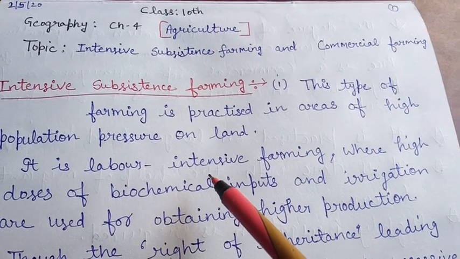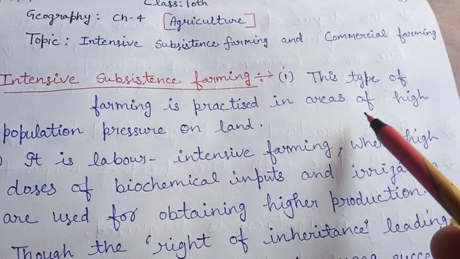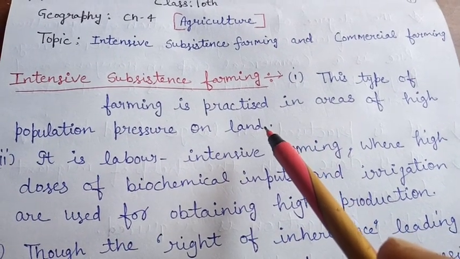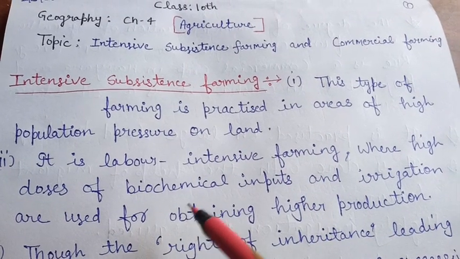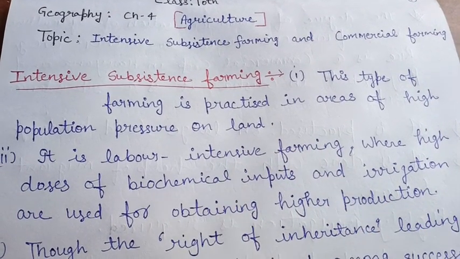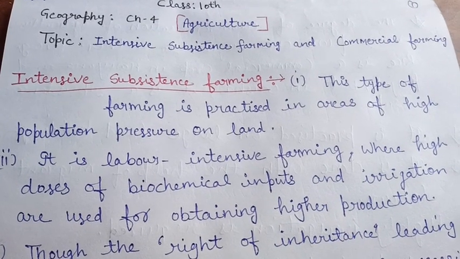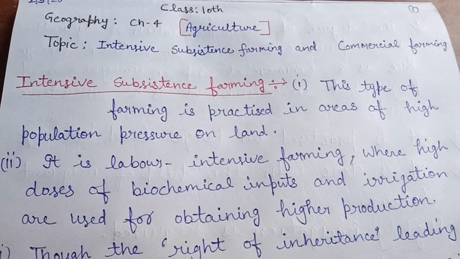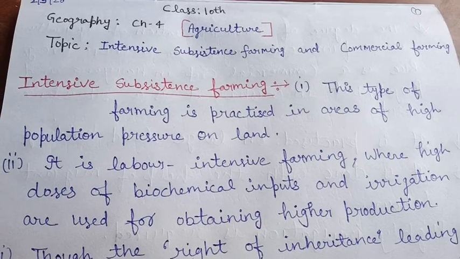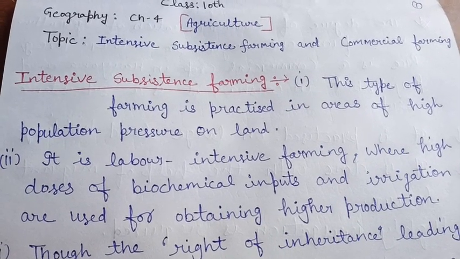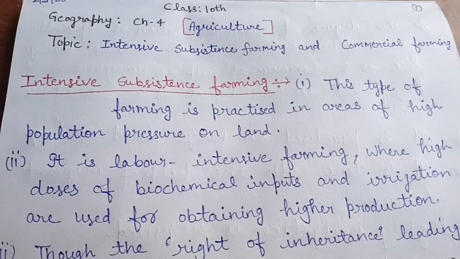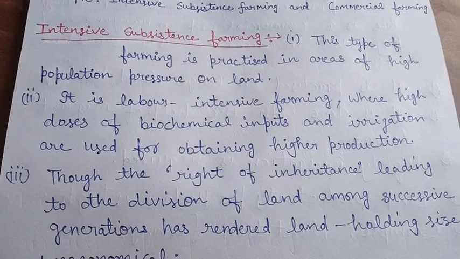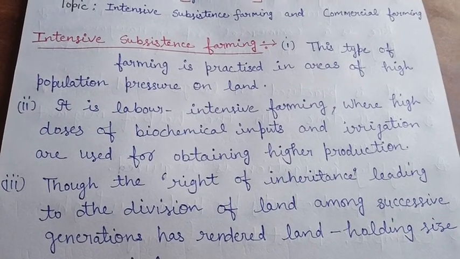This type of farming is practiced in areas of high population pressure on land, where land is limited and population is increasing day by day. So there is pressure on land, because high population means we need more food. For more food we require more cultivation, and for cultivation we require more land under cultivation.